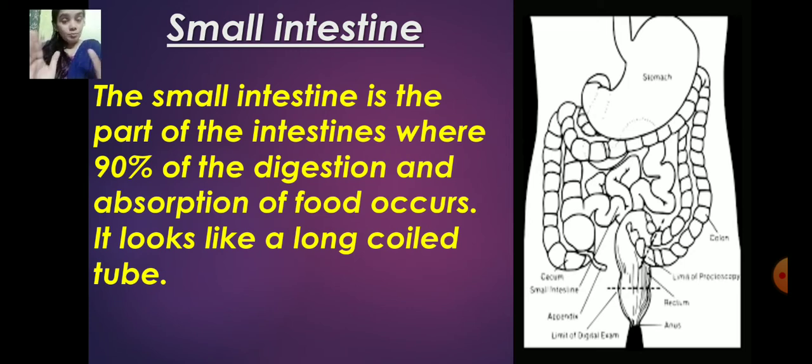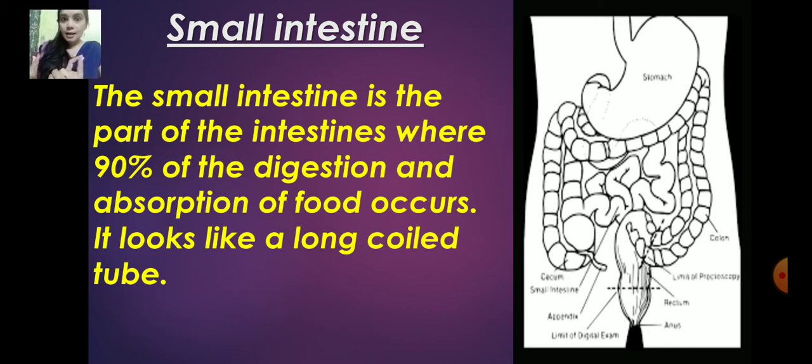Now from this small intestine, the digested food is now in a simpler soluble form. Here in the small intestine, it is absorbed into the blood through the walls of the small intestine. Then the blood carries it to all parts of the body. So the digested food is used to produce energy.